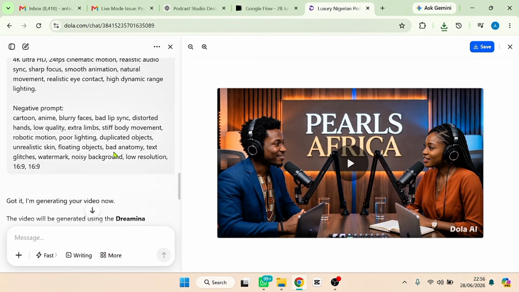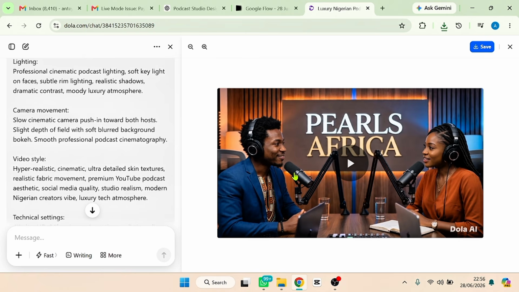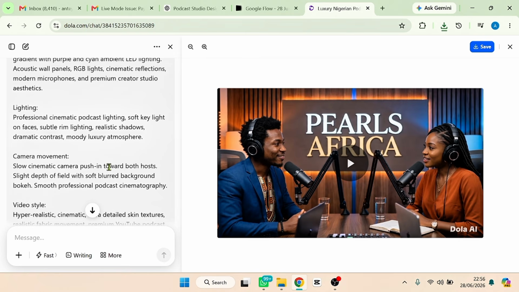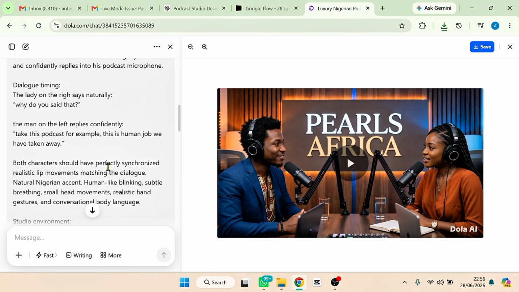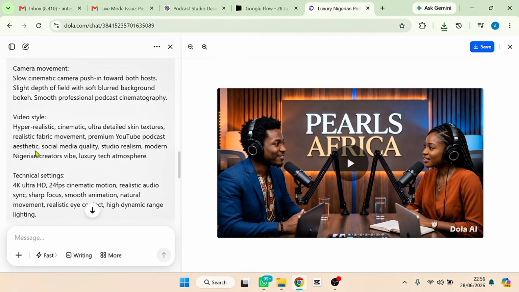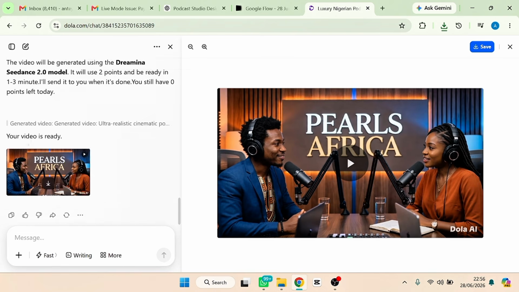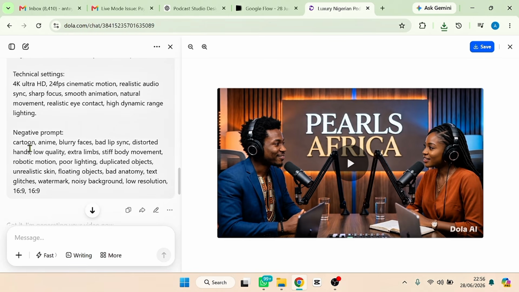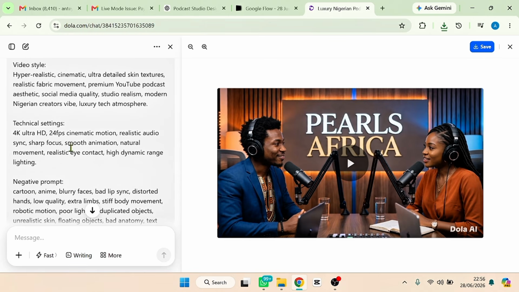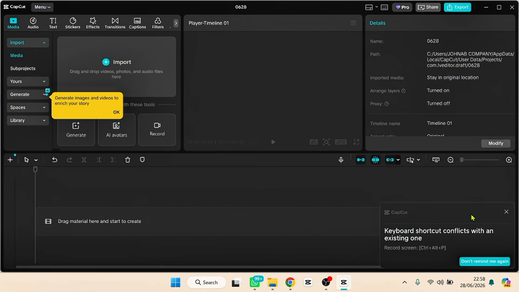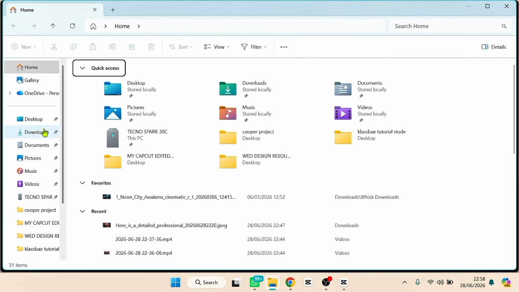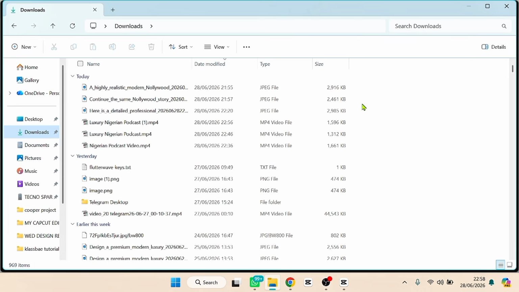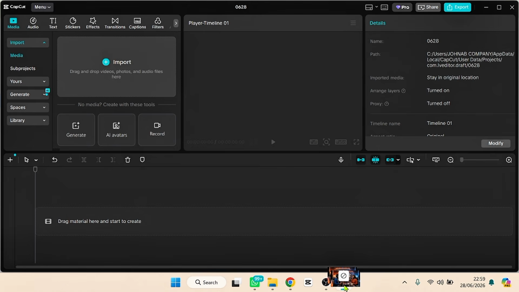We got it right. So now after you generate the two videos, you need to merge them together. You just have to put them together using any video editing software. For me, I'm going to be making use of CapCut. Just bring the two of them together, and then go ahead and export it. Now let me quickly show you that on CapCut. All right, here we are on my CapCut. What I need to do now is go to my downloads, and then drag and drop the two video files.